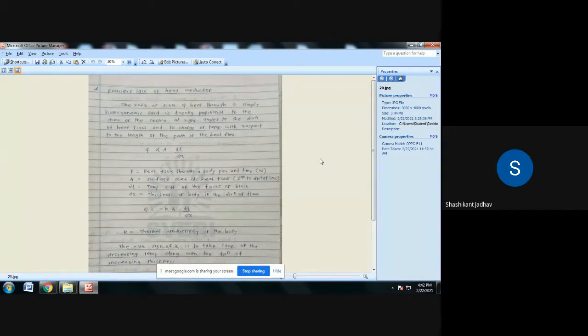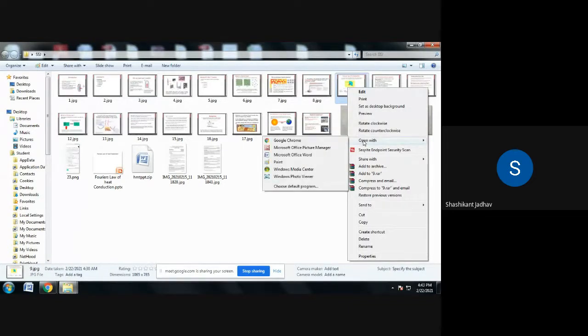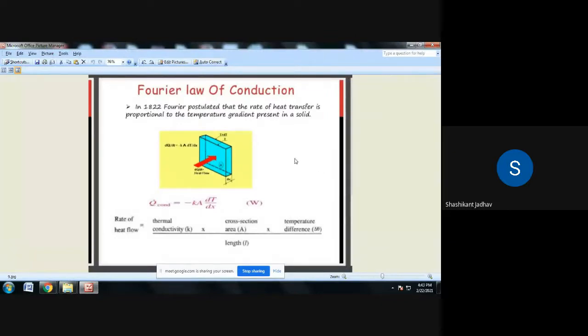Then dT is the temperature difference of the faces of the block. Then dx is the thickness of the body in the direction of flow.